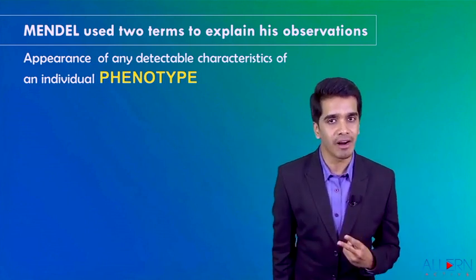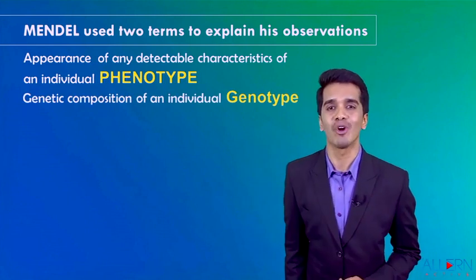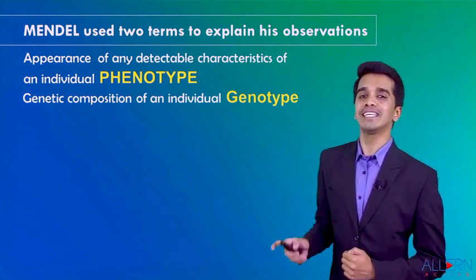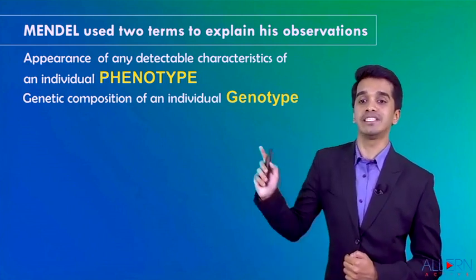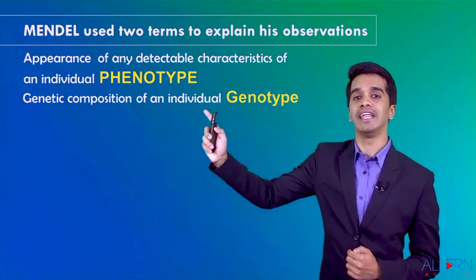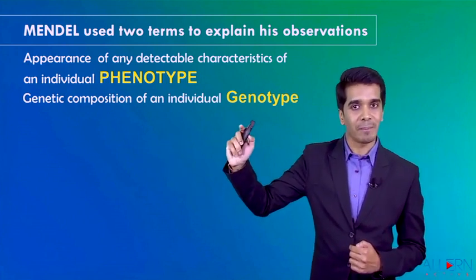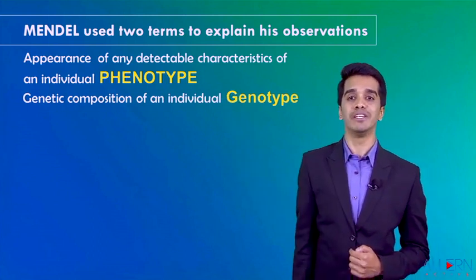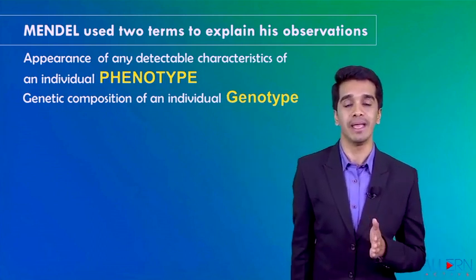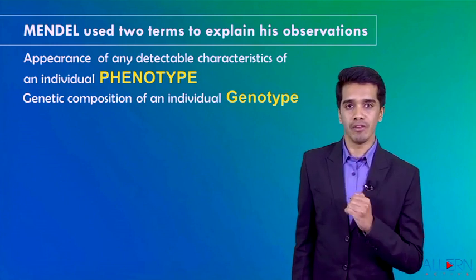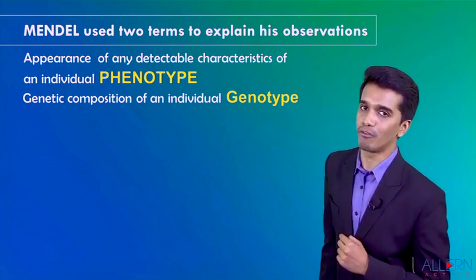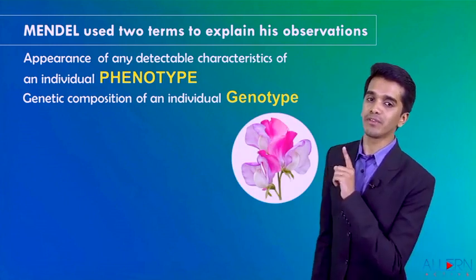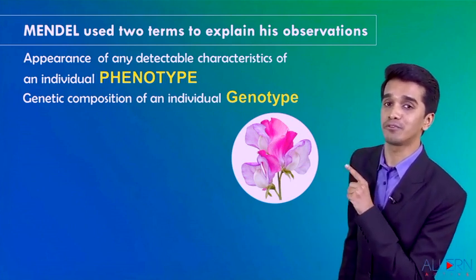The second word which Mendel has introduced is called genotype. When I say the word genotype, it is nothing but the genetical composition of an individual. If the color of the hair is black, that is his phenotype, then the genetical composition will be capital B with capital B. That is the genotype. We'll take a second example of the red flower. If you see this flower, my dear students, observe this flower.